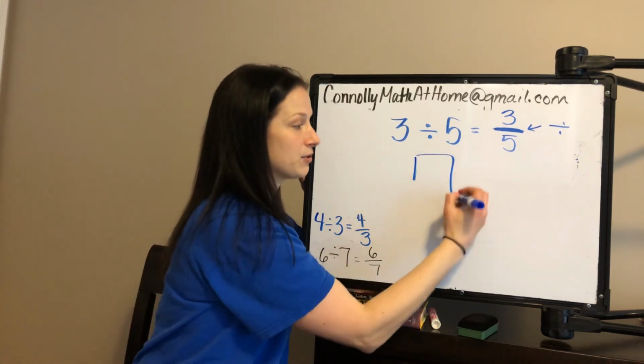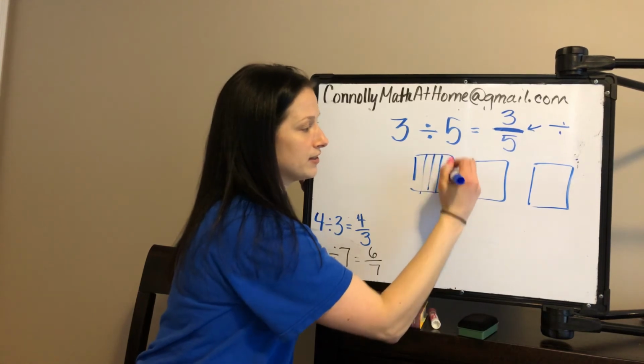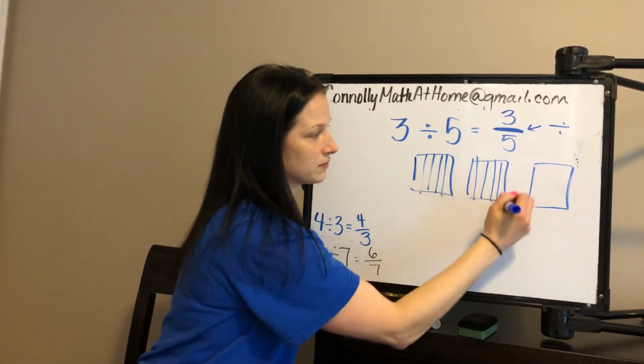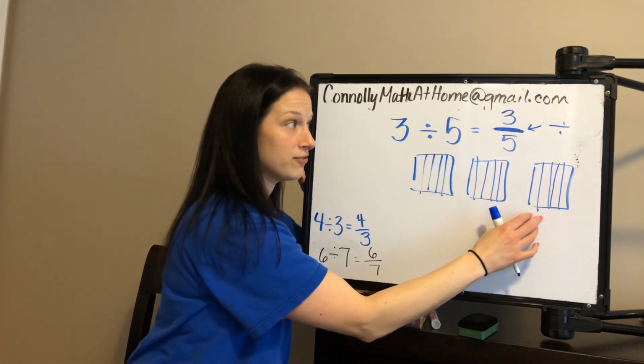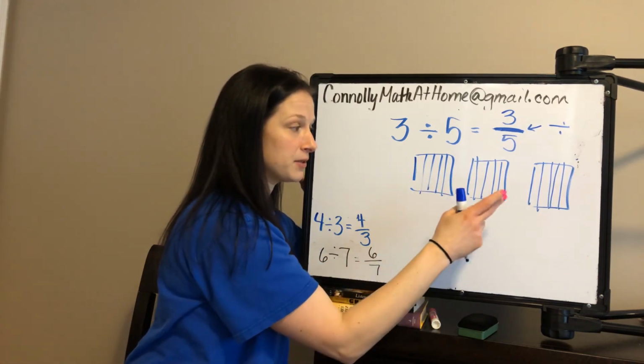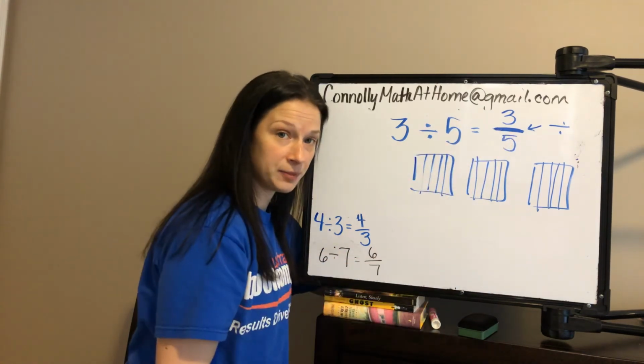And so if we take our 3 brownies, and each person gets 1/5 of each, I get a 5th from here, plus a 5th from here, plus a 5th from here. I get 3/5 of a brownie.